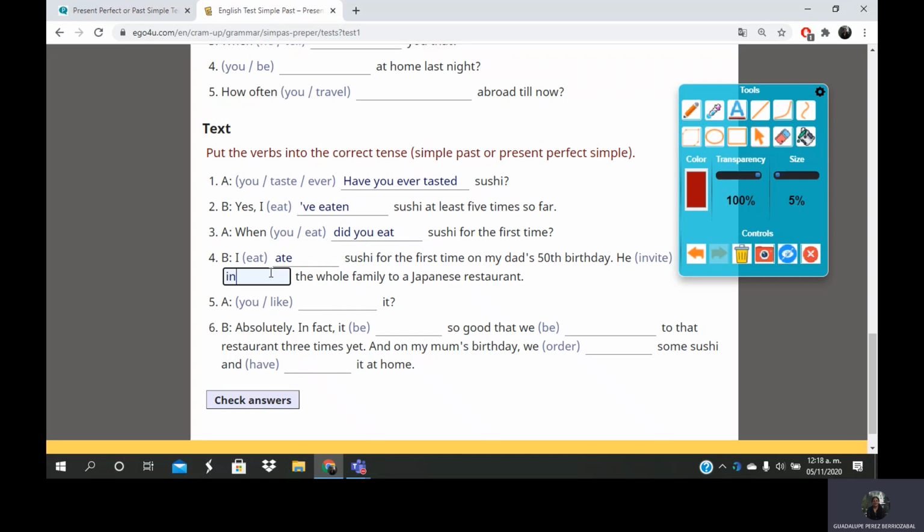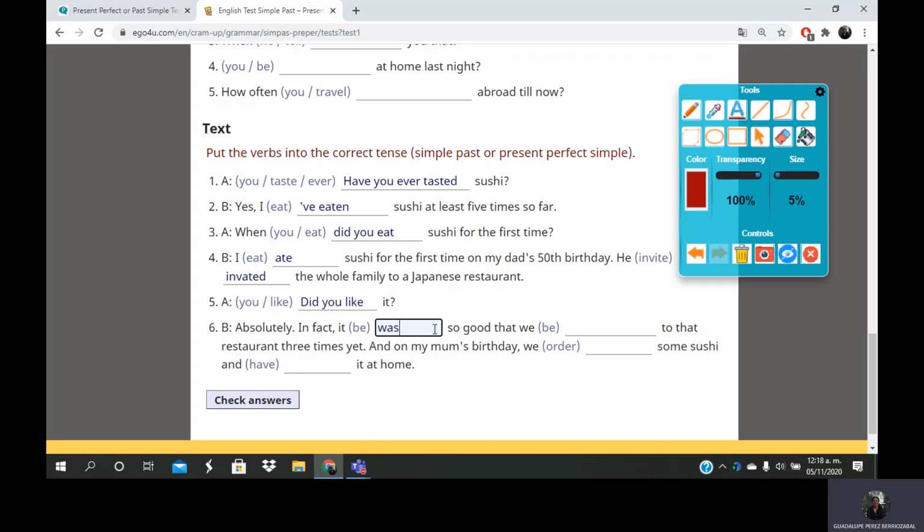He invited the whole family to a Japanese restaurant. As you are talking in the past, you have to start with a capital letter. Did you like it? Absolutely. In fact, it was so good that, because we continue describing an action in the past, but it is a finished action.